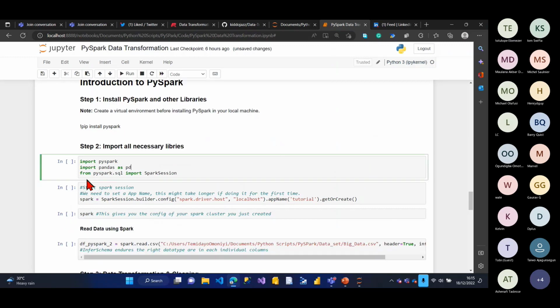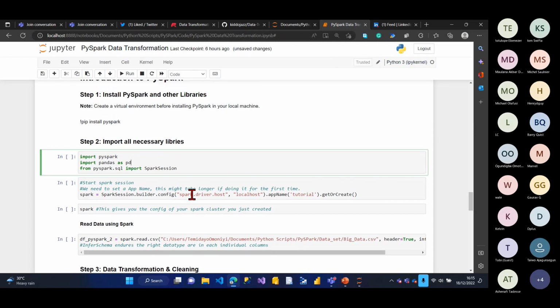Okay, cool. So let me import some necessary libraries. I've already written all the code down because I don't start running the code from scratch. From Jupyter Notebook, we'll still go to Databricks and Azure Data Factory, so we have a lot of things to do today and I don't want to waste time writing the code. You can go to the GitHub link and copy the code. I'll run the first one by pressing Shift Enter. I want to import some libraries such as PySpark, Pandas, and the Spark SQL import section.